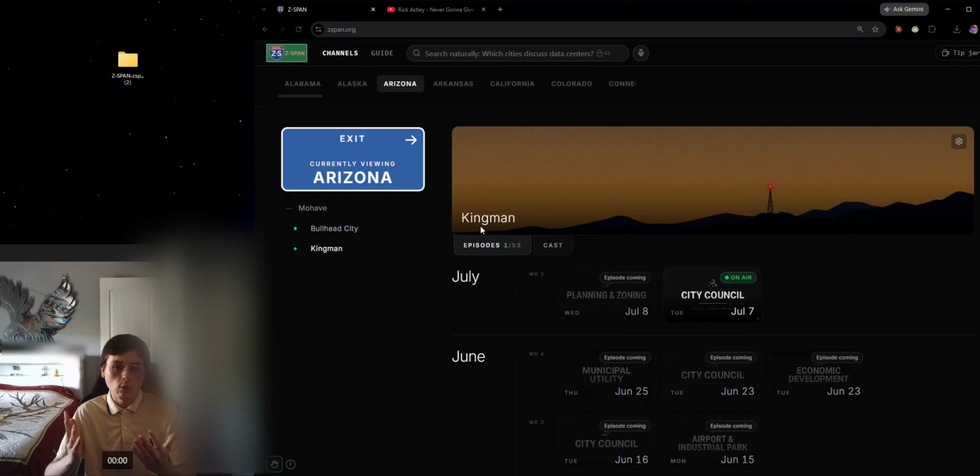So the goal is basically to be a public utility and a virtual library. Like I said, it's complicated to make it a virtual library because that costs a lot of money.